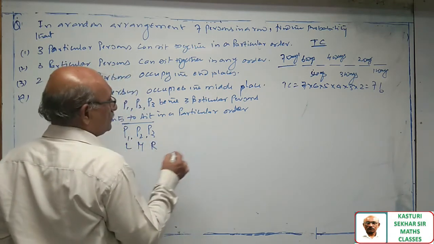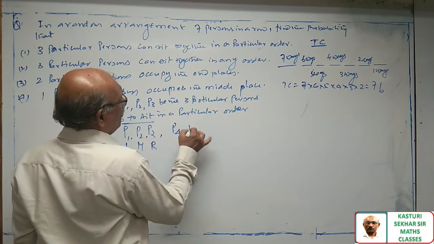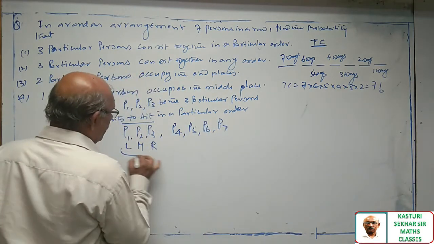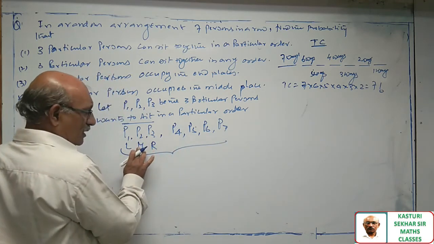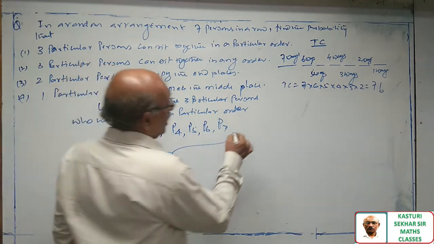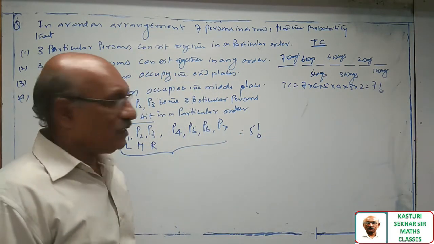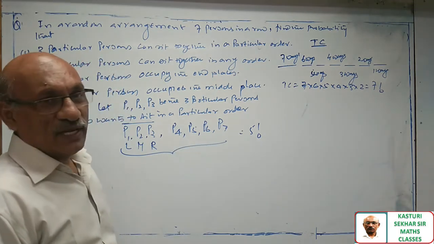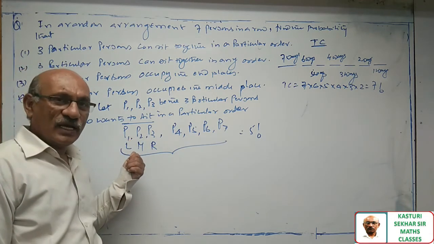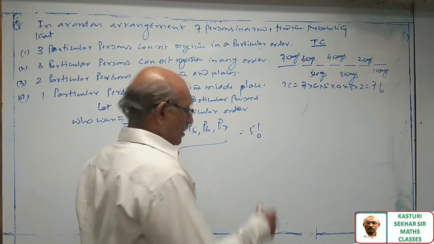Okay. Now, remaining how many we have? P4, P5, P6, P7. Now, how many objects do I have? 1 for the particular order, then 1, 2, 3, 4, 5. So 5 persons can sit in a row in 5 factorial ways, with the condition that 3 particular persons sit in a particular order.